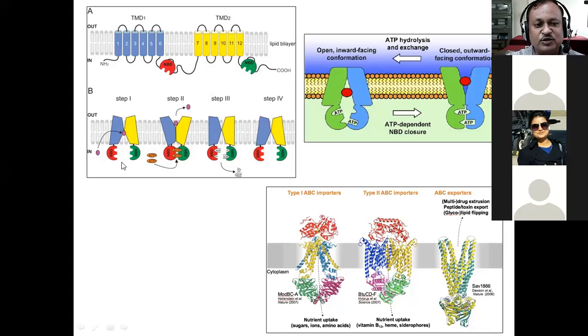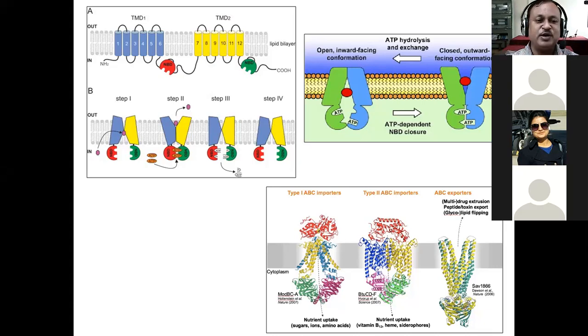You can see it here also. When the ATP molecules bind here to the NBDs, that will cause a conformational change. Here it was open from the inside, like this. When ATP molecules bind to the NBDs, it causes a different conformational movement, and therefore that particular transporter will now open on the outside. So initially it was open inside. When ATP binds, it becomes open outside.